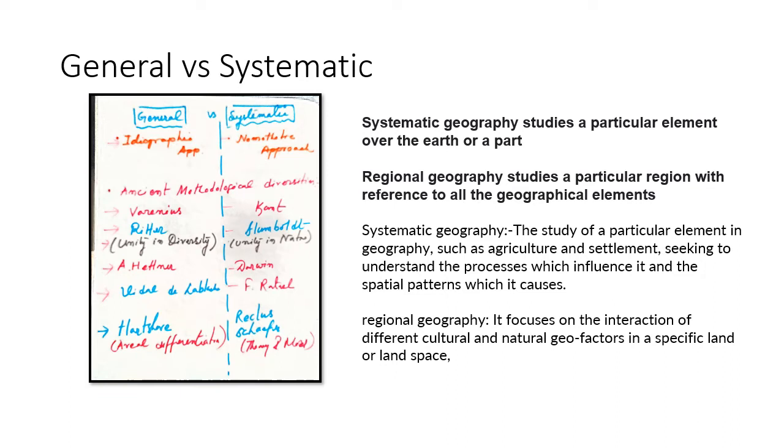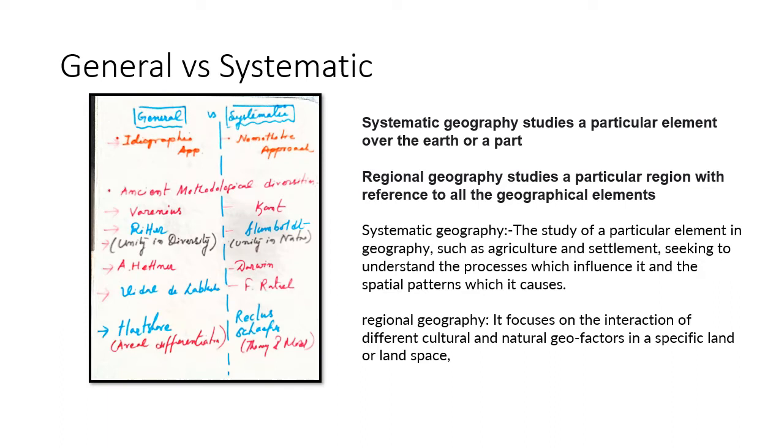Rather, the general study, also called regional geography, studies a particular region with reference to the geographical elements. It is also known as regional geography or chorology, that is related to the particular region. Then geographical elements come later. The first priority is the particular region, then geographical elements come later.